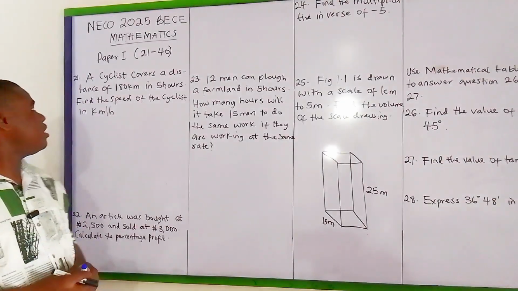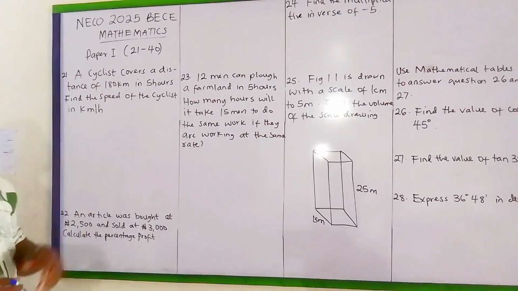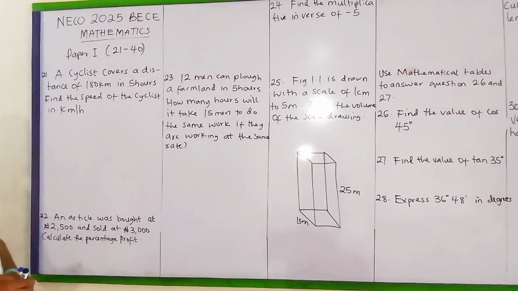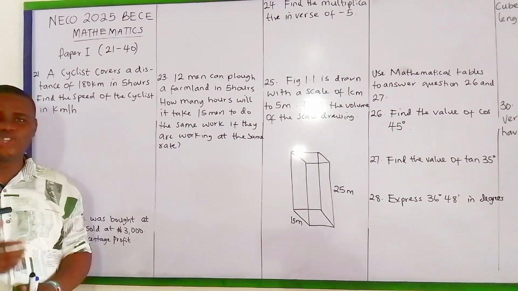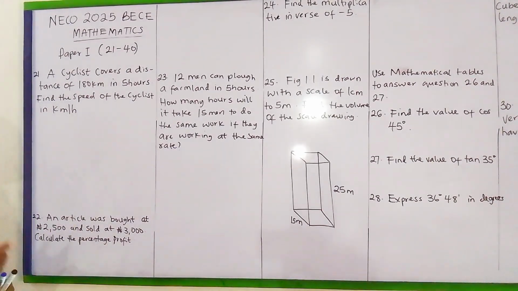Today our main focus will be on NECO 2025 BECE Mathematics paper 1, and I'll basically be handling number 21 to number 40. Alright, and let's move to our first question, number 21.